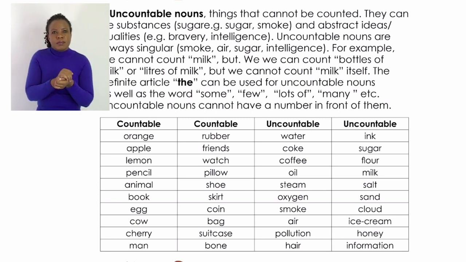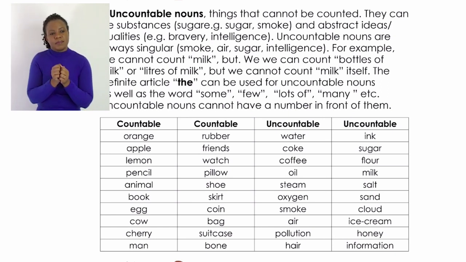Uncountable nouns cannot have a number in front of them. But before we proceed, there is a word, many, in the second last sentence, where it says many. I think that's a mistake, because many is for countable nouns, like you say many books. All right.